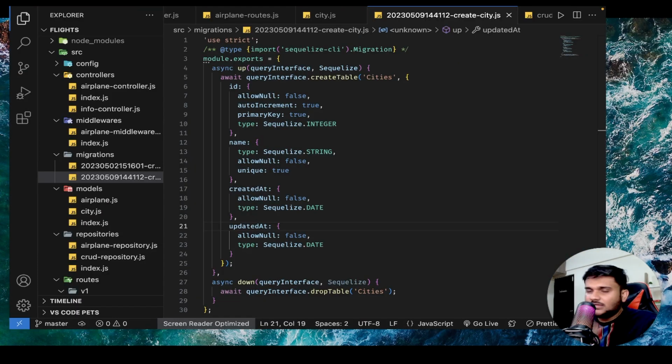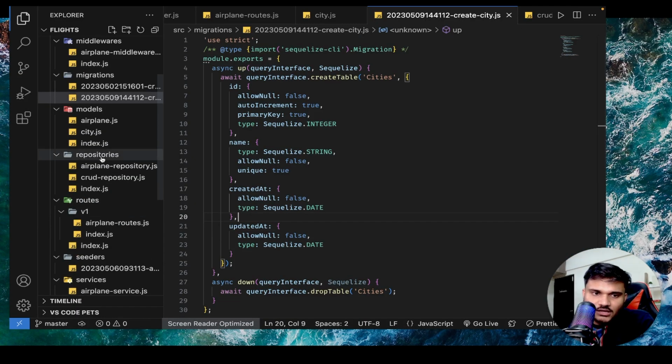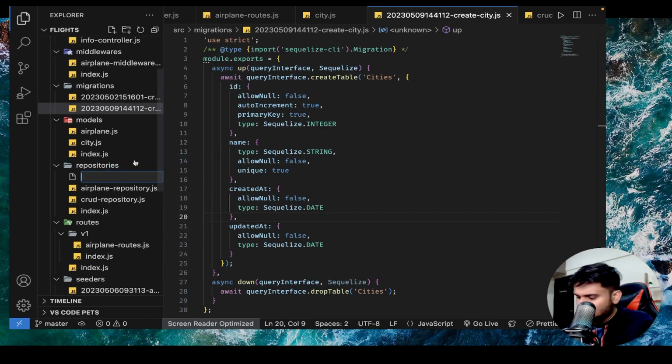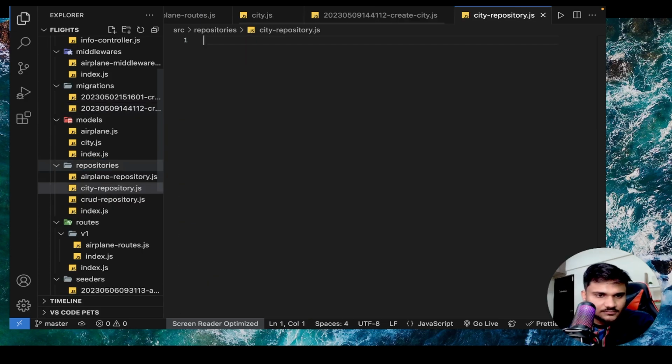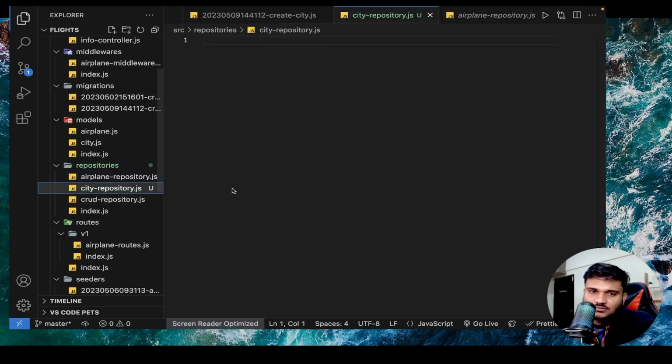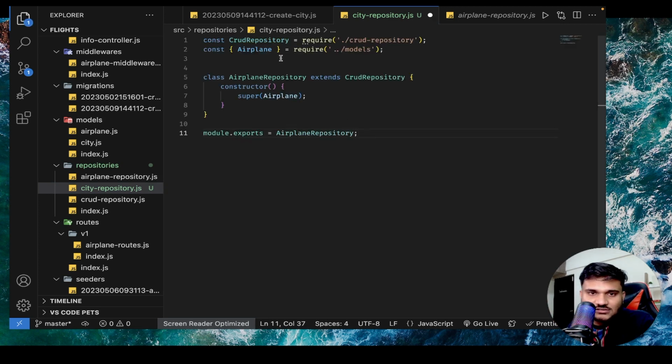Now, writing CRUD APIs is going to be pretty simple. First of all, I'll prepare a repository. I'll create a new file, city repository.js. I'll copy everything from my airplane repository because it's going to be a simple CRUD. There is no logic, anything, so we don't need extra database functions.